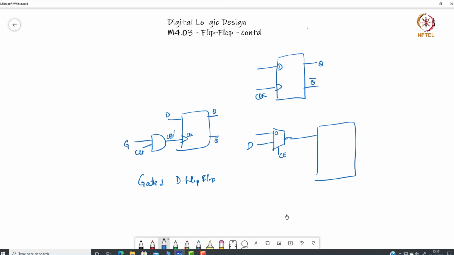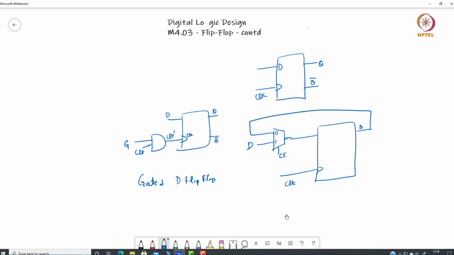If this chip enable is 0, then whatever was the Q value, it takes that as input. Here we are not changing the behavior of the clock, but if chip enable is 0, then whatever was the previous state, it will remain in that previous state.